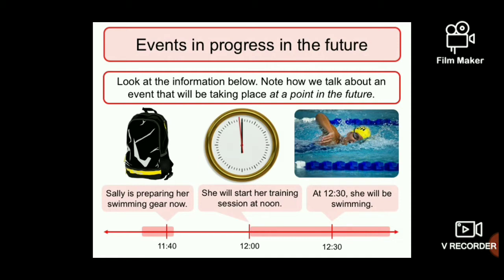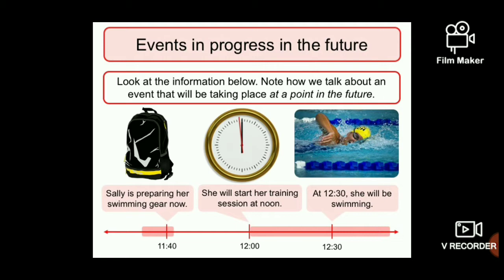And for the simple future tense, imagine it's happening at 12 o'clock. I said your time now is 11:40. At 12 o'clock, you are going to do something. You can say she will start a training session at noon. So that you can use as simple future tense.